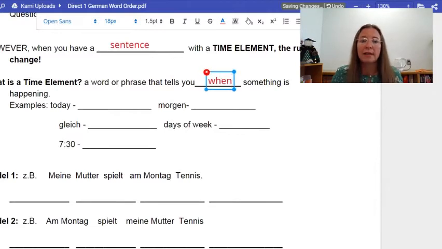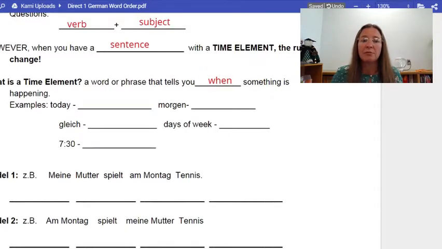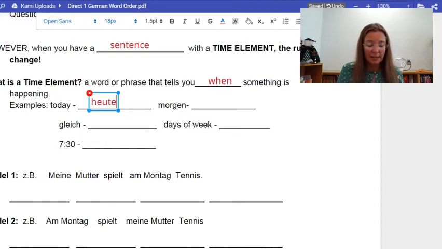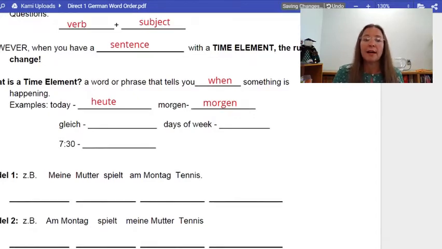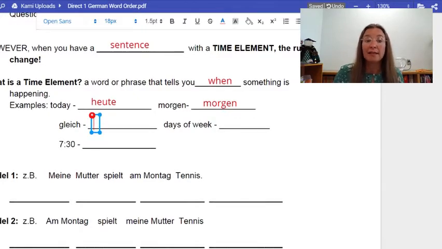All right, some examples would be the word today. Do you know how to say today in German? It's heute, right? Or maybe the word for tomorrow, which is morgen. Gleich. Gleich means it's happening right away, right now, right? Any day of the week, right?